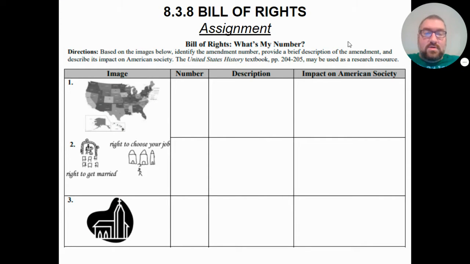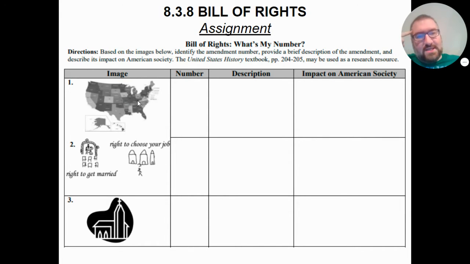So if you turn in your textbooks to page 204 to 205, you will see what the Bill of Rights are, what the exact text is, and then you can take it from there. In this case, I'm just going to go ahead and walk you through it. So we begin with this image right here. As you can see, this is not just a map of the United States, but it is a map of the states. Because it's not just an outline of the United States. We can see the borders of Texas. We can see the borders of Louisiana and Mississippi and all of these states throughout the entire country. So this is a map of the states in the United States.